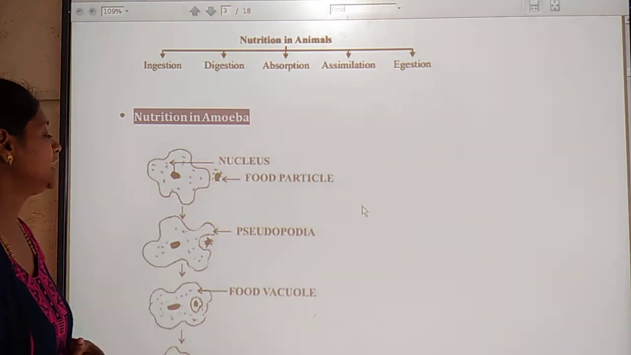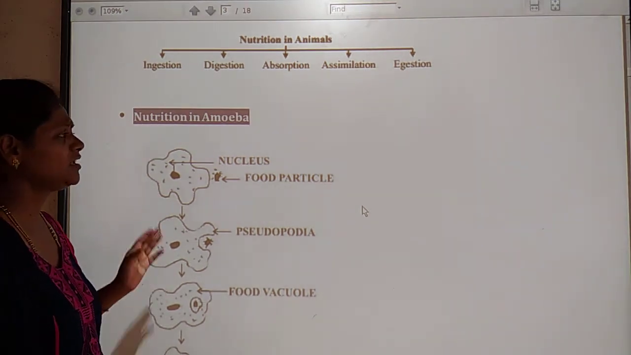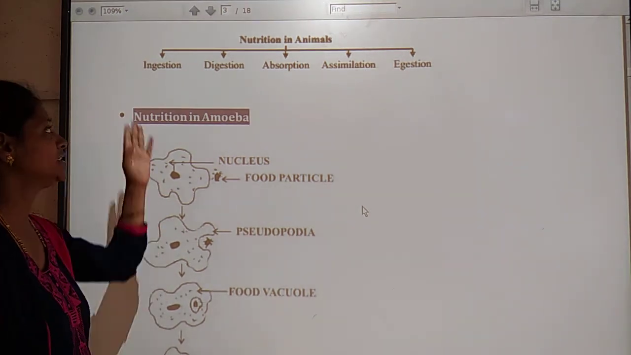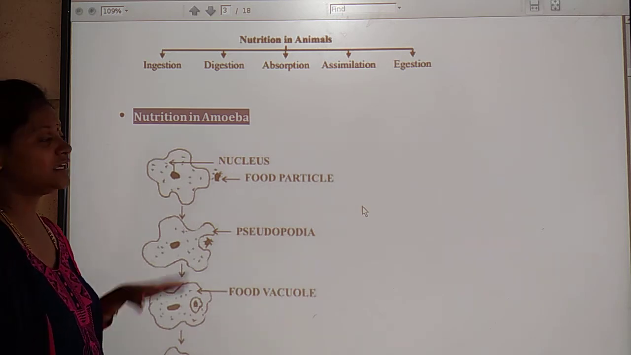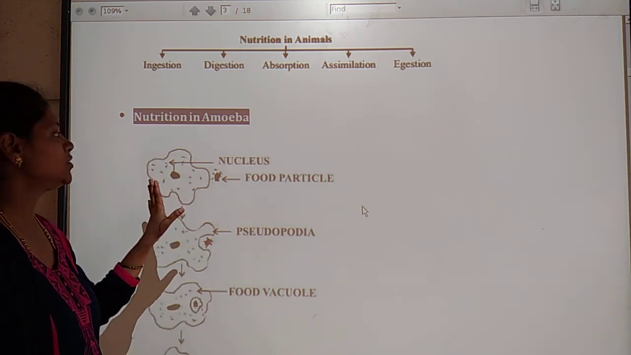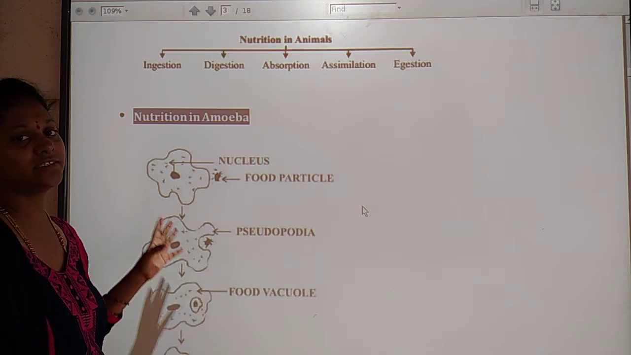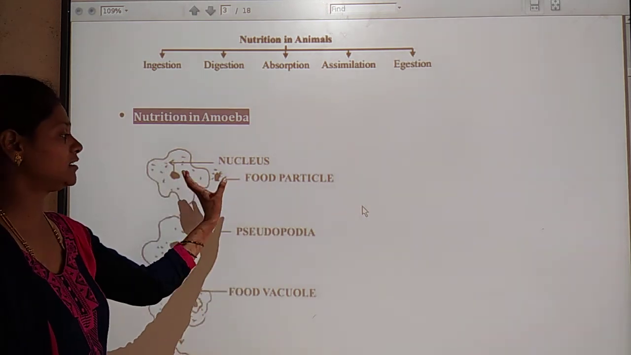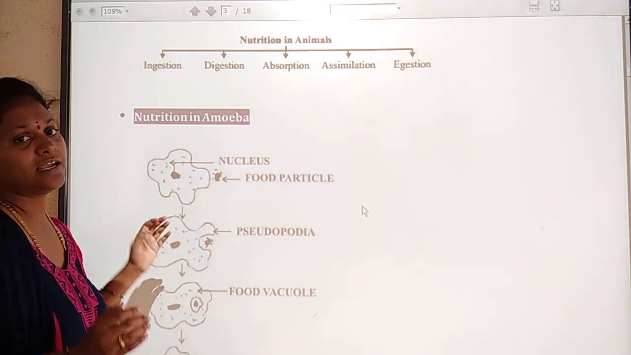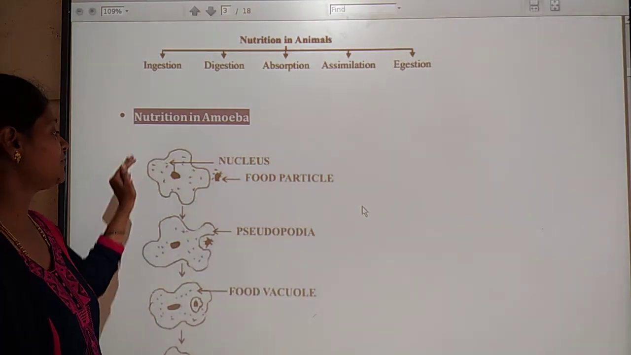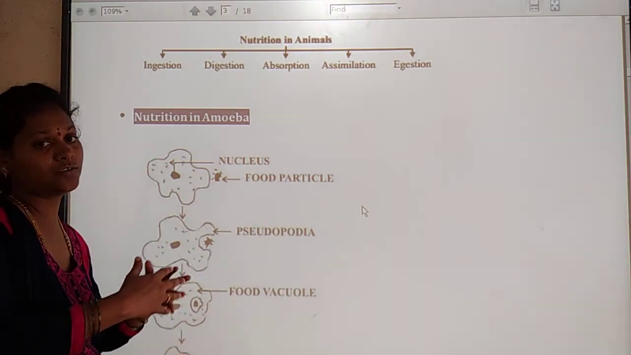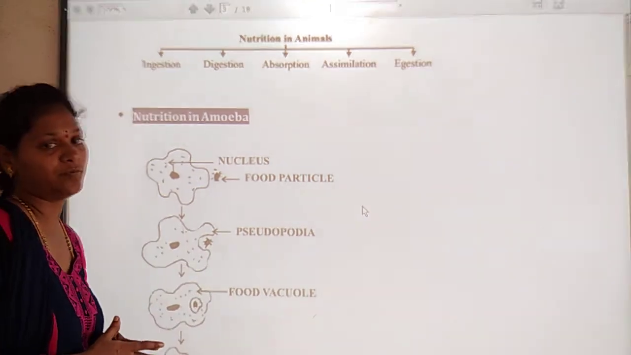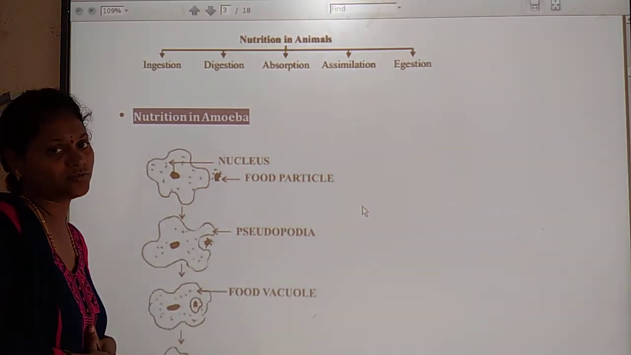So let us learn about the nutrition in amoeba. The first one is the digestion process in amoeba. How do the food particles come near the amoeba? When the food particles come near the amoeba, with the help of the pseudopodia, it covers its whole body around the food particle and the food enters into the body.